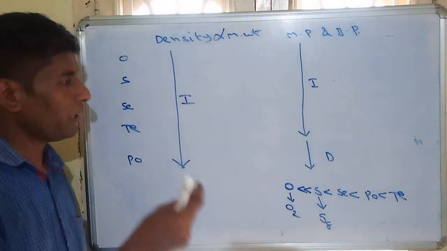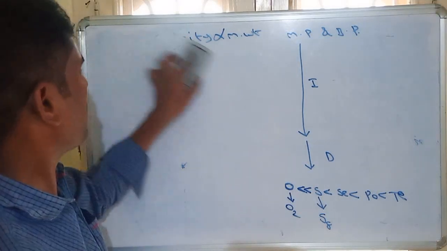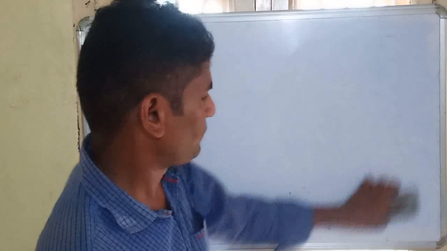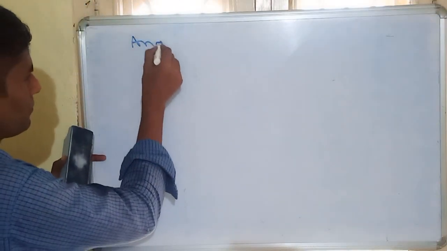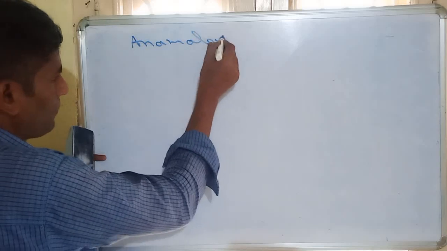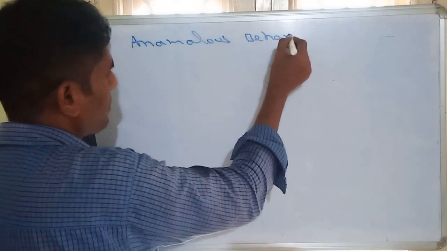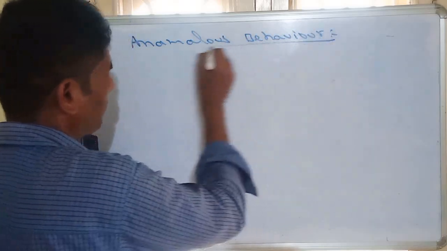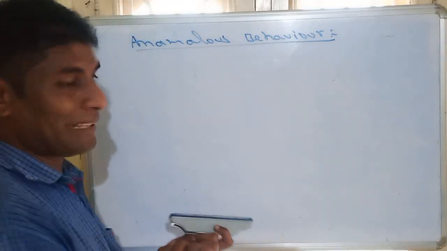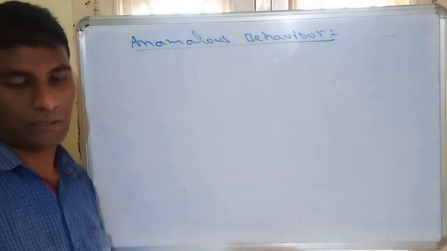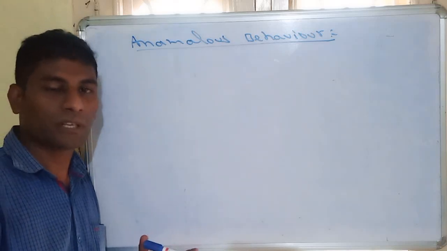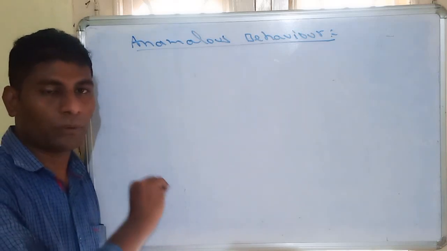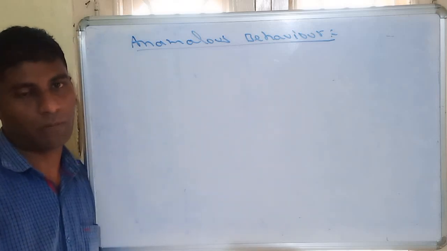Another important property in the 16th group elements is anomalous behavior. So what exactly is anomalous behavior? This anomalous behavior is not only applicable to the 16th group, it is applicable to each and every group of the periodic table.